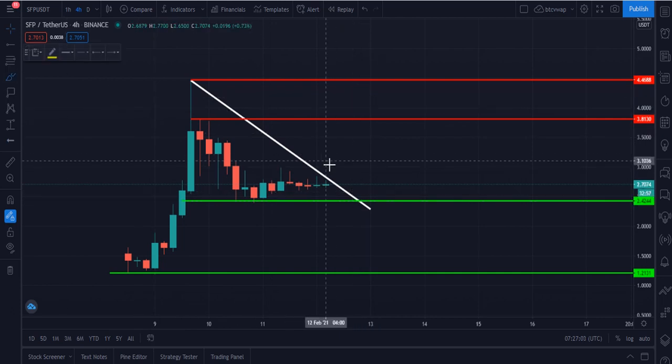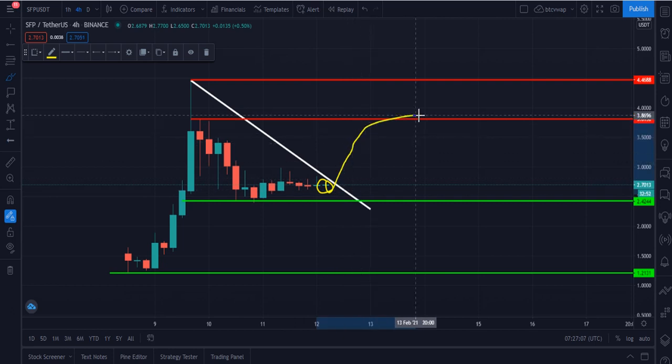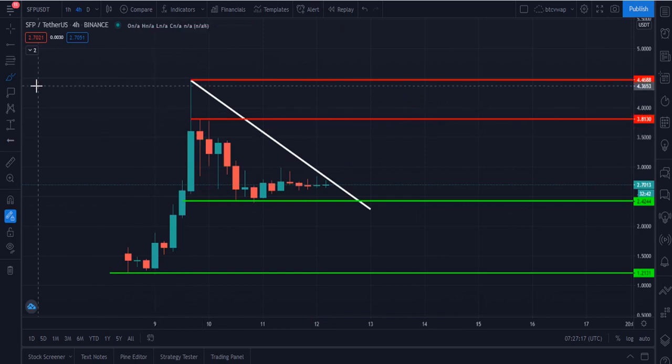Once SafePal breaks this trend line towards the upside, then this will be the moment where SafePal will definitely join the party and will give you maximum gain. I am waiting for this, and let me please tell you my first target, immediate short-term target for the SafePal right now.